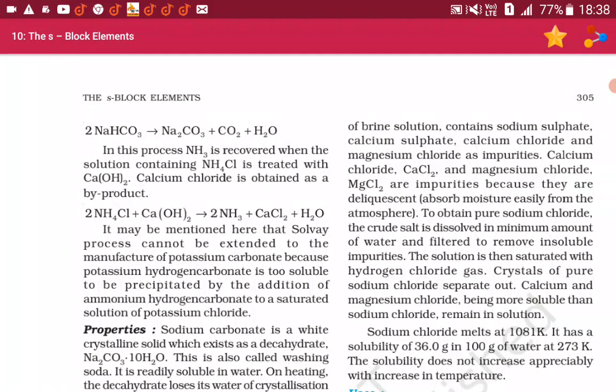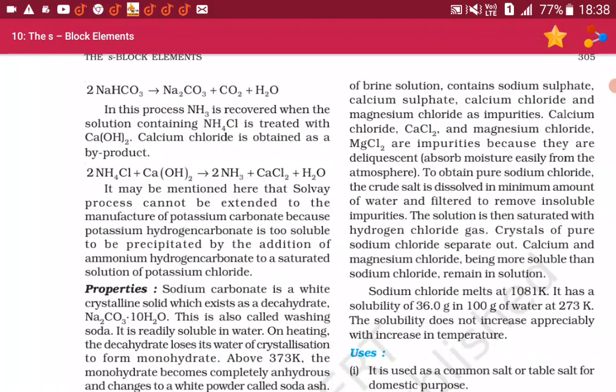In this process, NH3 is recovered when the solution containing NH4Cl is treated with calcium hydroxide. Calcium chloride is obtained as a byproduct. 2NH4Cl plus Ca(OH)2 gives 2NH3 plus CaCl2 plus 2H2O.